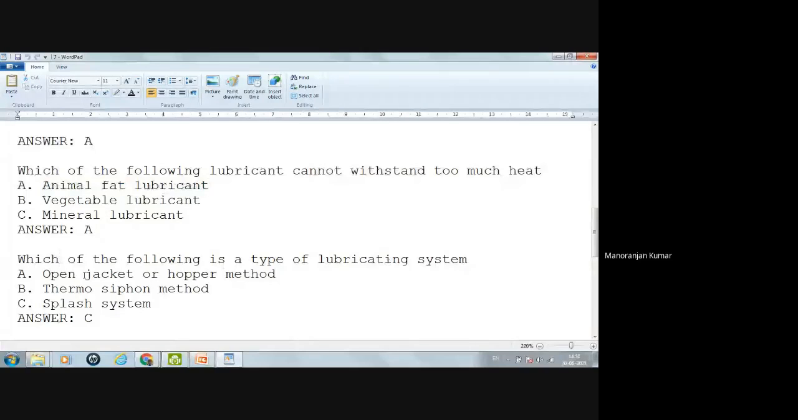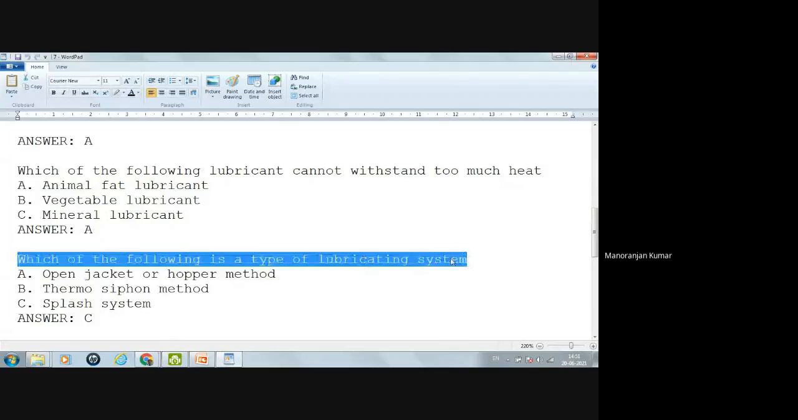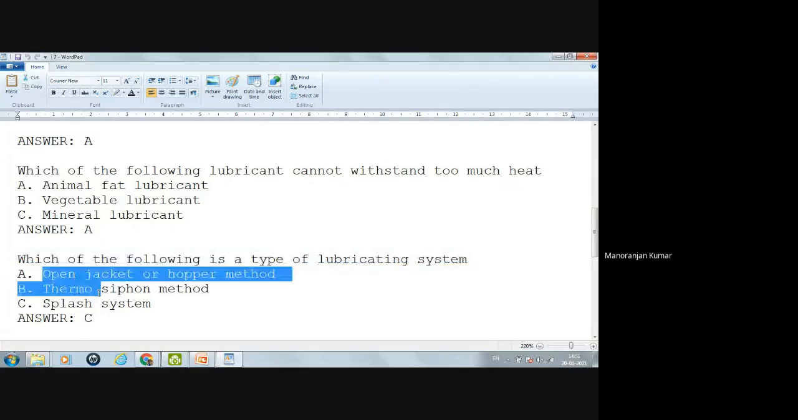Which of the following is a type of lubricating system? Yes, there are three options there, and you have to choose which of the following is a type of lubricating system. So open jacket or hopper method? No. Thermosiphon method? No. These two are types of cooling system. We will study about this later on. So the correct option is a splash system. There are three systems of lubricating in an IC engine: a splash, force feed, or a combination of splash and force feed. So the correct option is C.